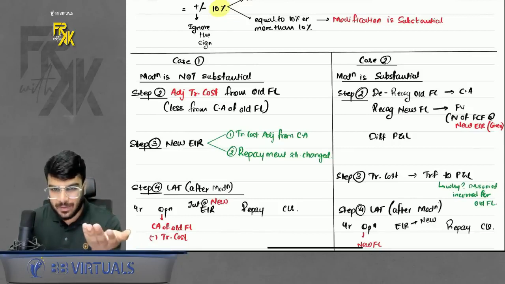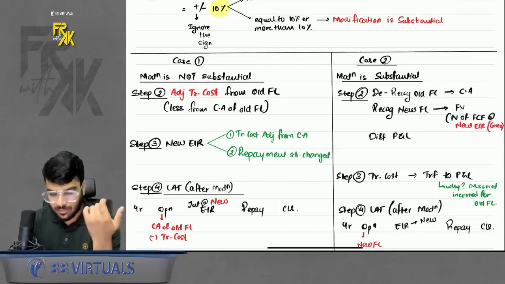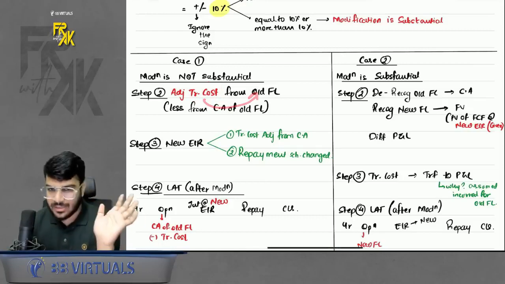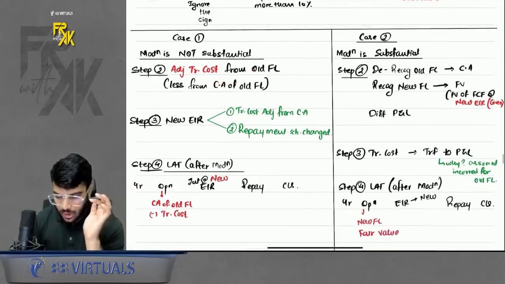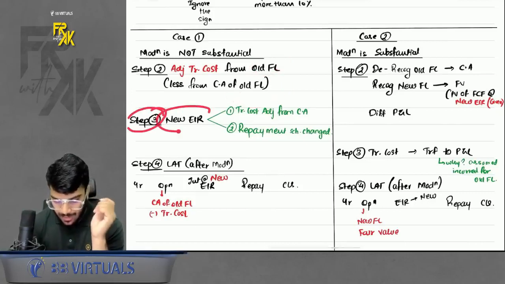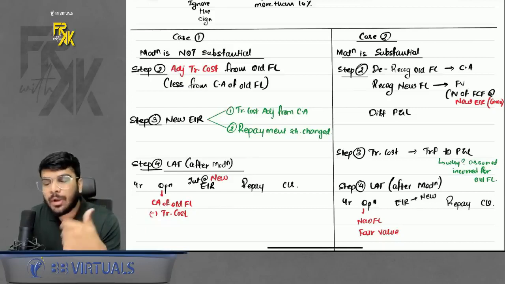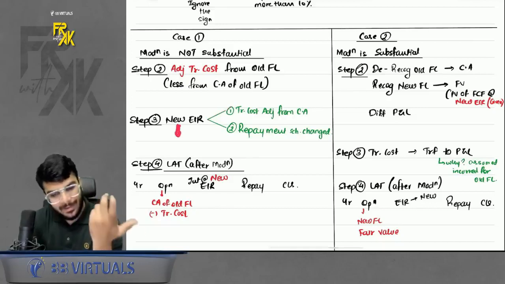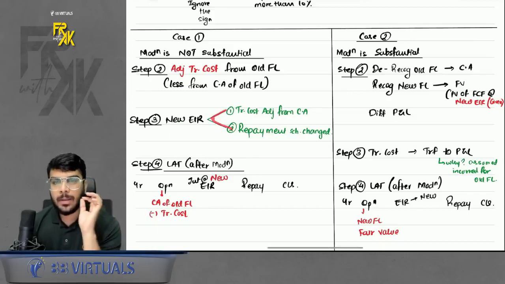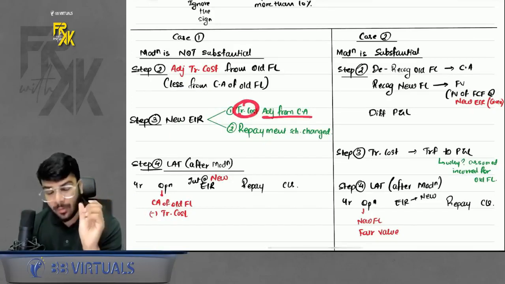How do you do the adjustment? Simple. Whatever transaction cost you incurred in the modification, adjust it from the old financial liability. Now, because your old financial liability's carrying amount will change, you will have to compute a new EIR in this case. How to compute a new EIR? And why to compute a new EIR? How to compute it? Apply interpolation. Why to compute it? Because of two reasons. Because of transaction cost to adjust from carrying amount.